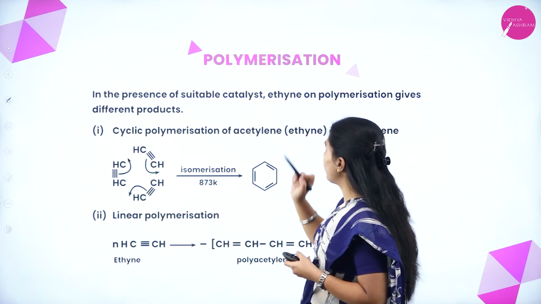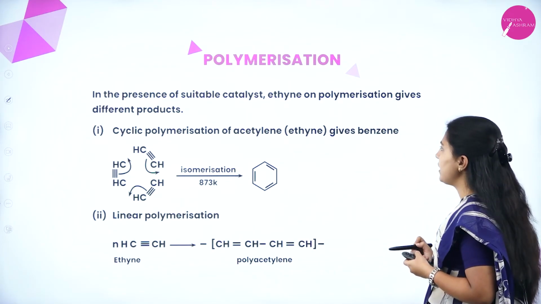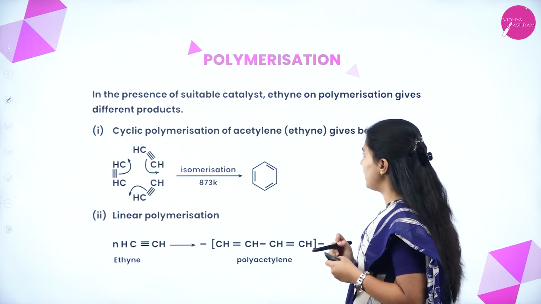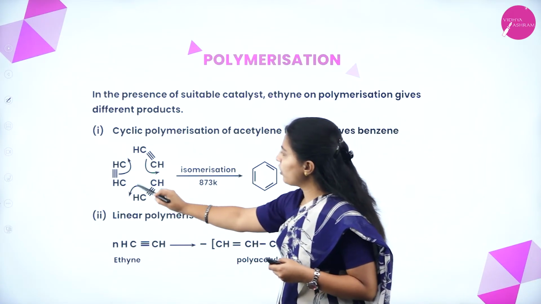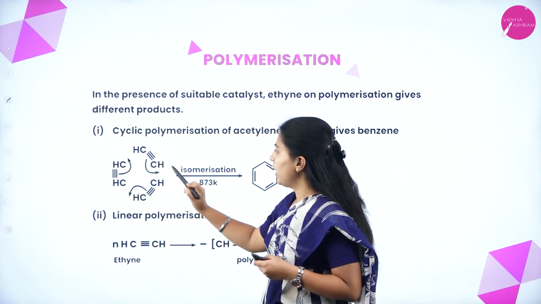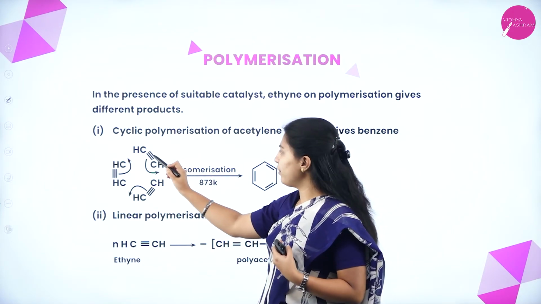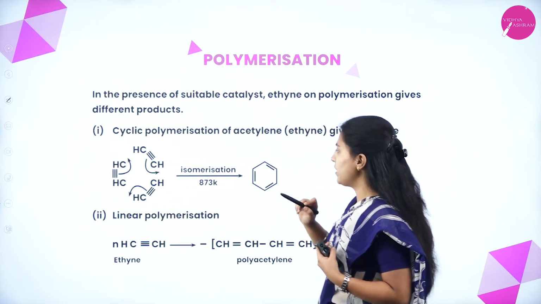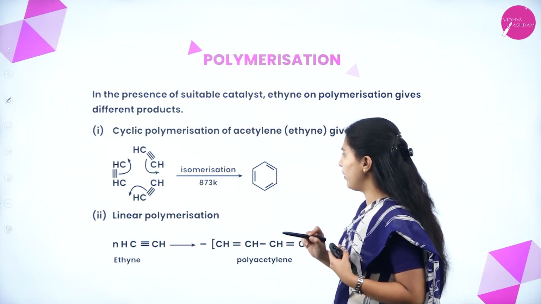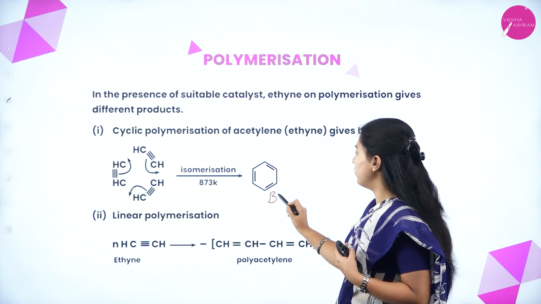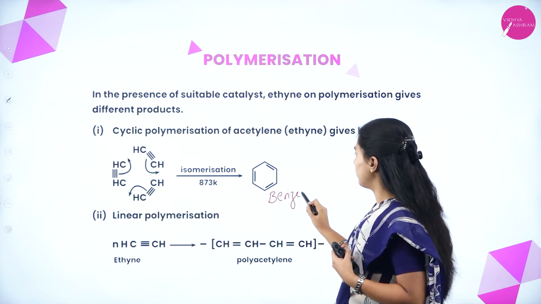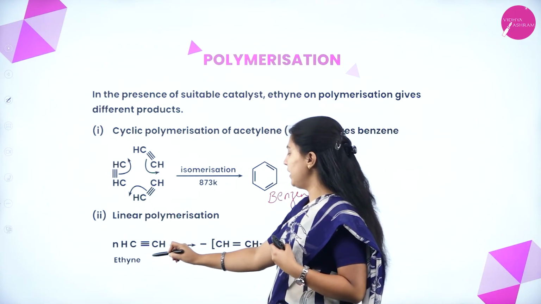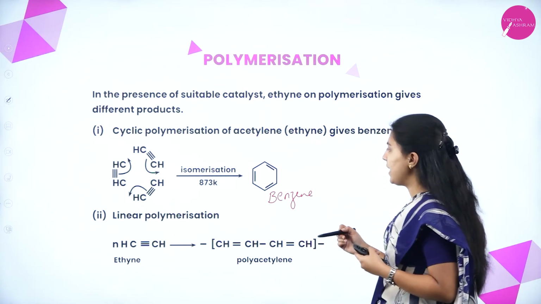In the presence of a suitable catalyst, ethyne polymerization gives different products. That is the cyclic polymerization of acetylene. See here, three molecules of ethyne are taken. Here the alternate bonds shift to the adjacent side. At that time isomerization takes place at 873 Kelvin, and benzene will form. In the linear polymerization, ethyne will form polyacetylene.